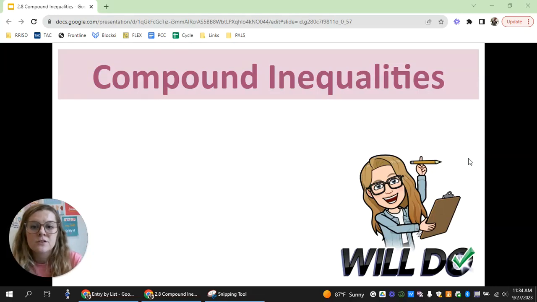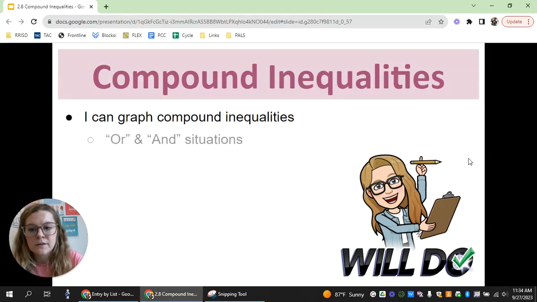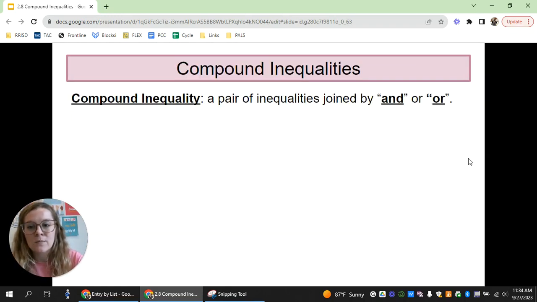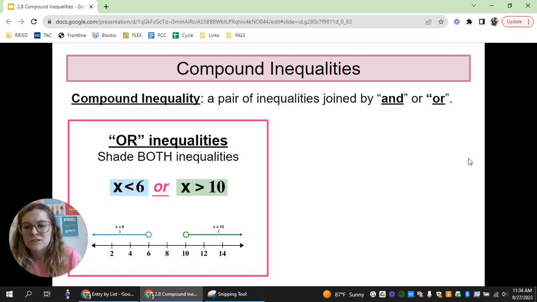Everybody, in this video we're going to talk about compound inequalities, and specifically we're going to graph and or situations. Okay, so let's talk about what a compound inequality is. It is a pair of inequalities joined by the word and or. So when we have an or inequality, we have x is less than 6 or x is greater than 10, we are going to graph both of those inequalities and shade them both on our number line. So or kind of means both.